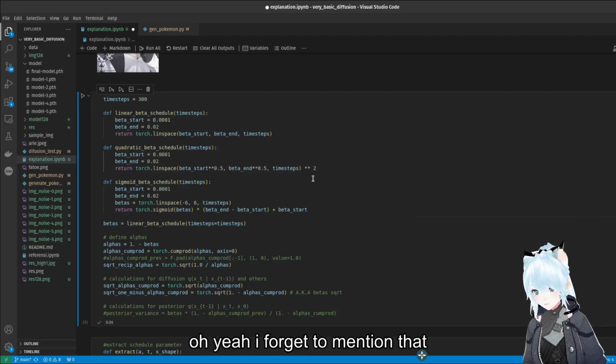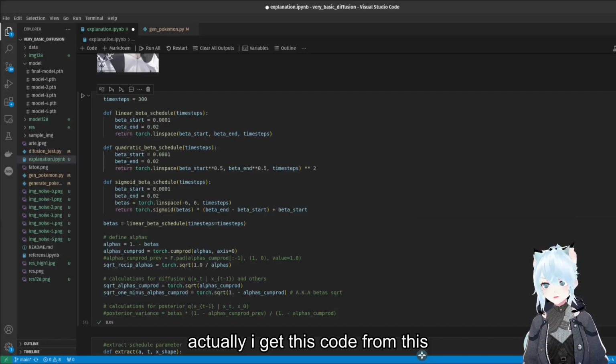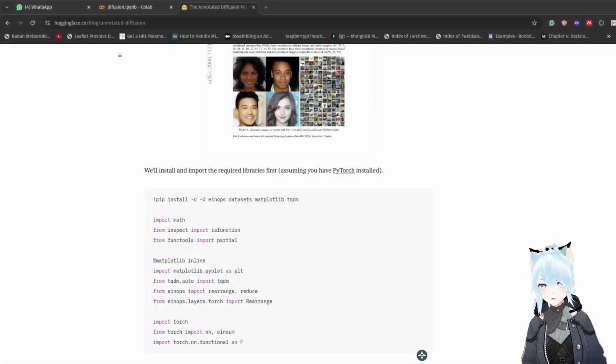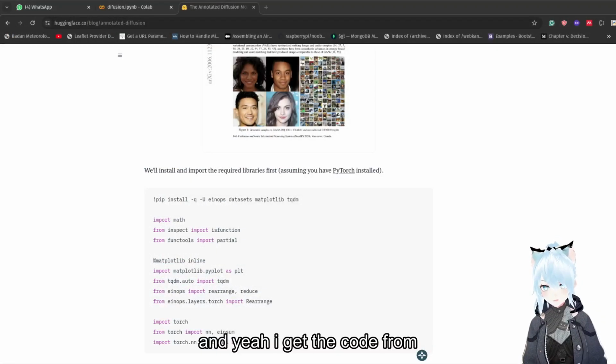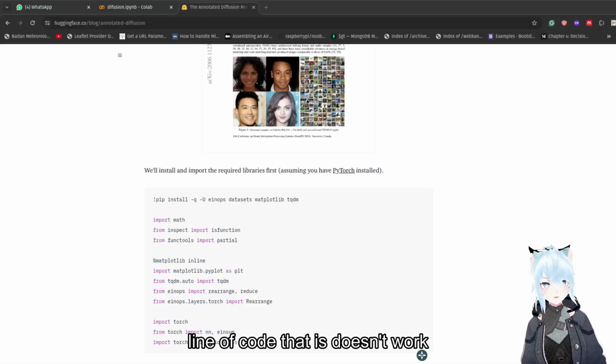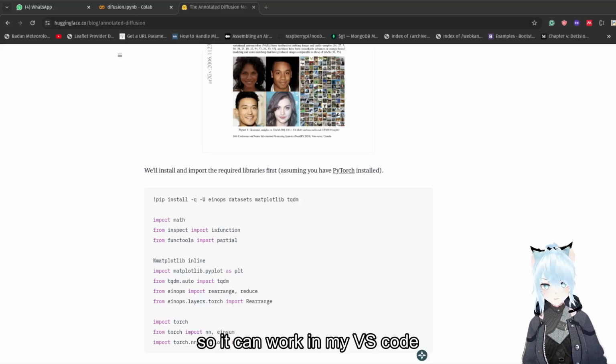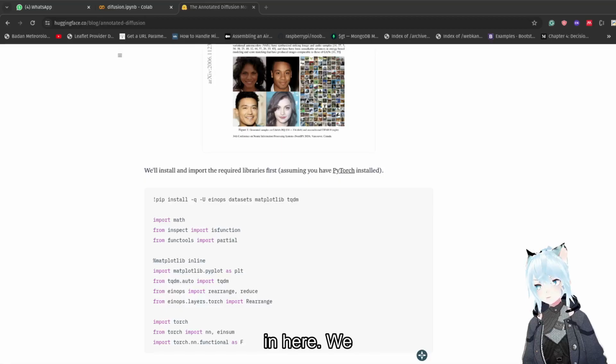Oh yeah, I forgot to mention that I got this code from this article, and there's some lines of code that don't work, but I tried to repair it so it can work in my Visual Studio Code.